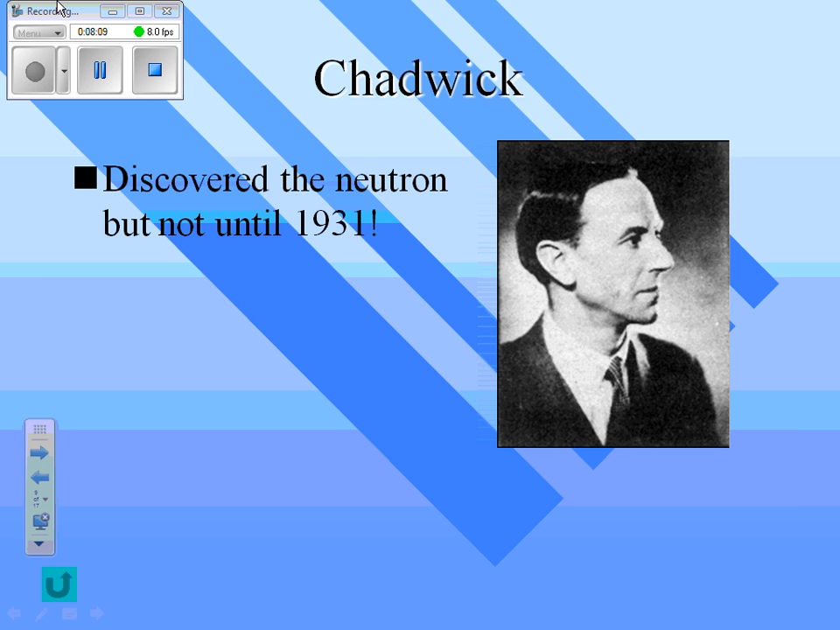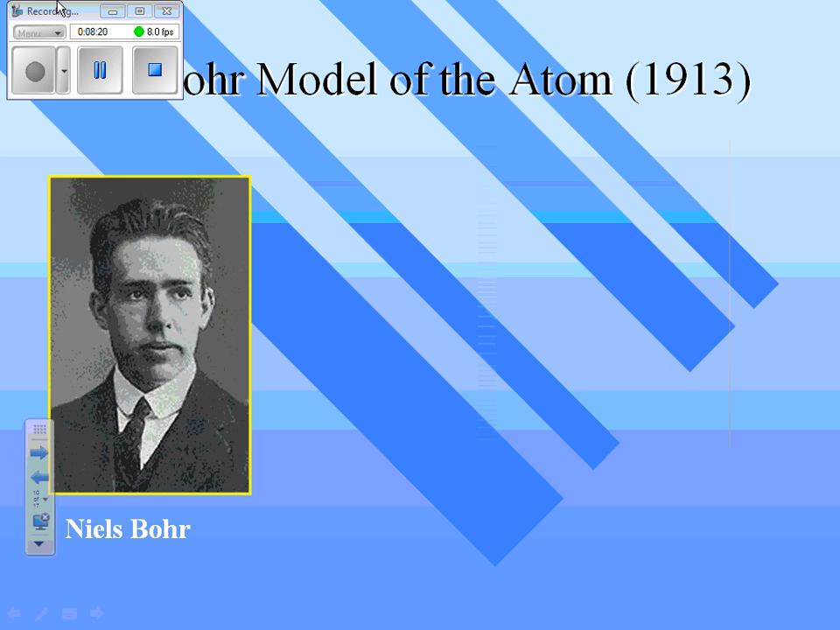Eventually, Chadwick came along in 1931, and he discovered the neutron. That's the other thing that's in the nucleus. Neutrons have no charge, so they were much harder to discover. In 1913, 2 years after Rutherford said we have this small, dense nucleus with these electrons floating around, Bohr actually looked at the atom, and he was looking at emission spectra. And what Bohr realized is that the electrons are occurring not just randomly around the atom, but that they occur in distinct energy levels.